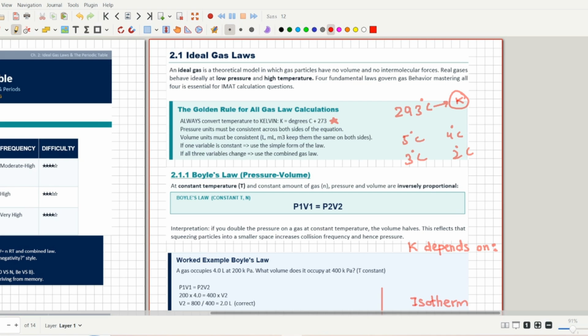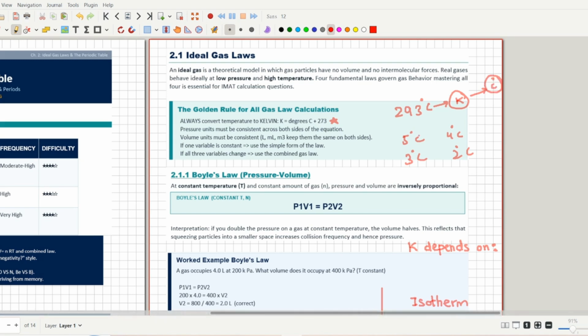So even if the options are in degrees Celsius, the first thing that you have to do is convert degrees Celsius into Kelvin, then use that temperature and solve the question. After you have solved the question, you will get the answer in Kelvin. Then convert Kelvin back into degrees Celsius. So that's how you can solve these kinds of questions.